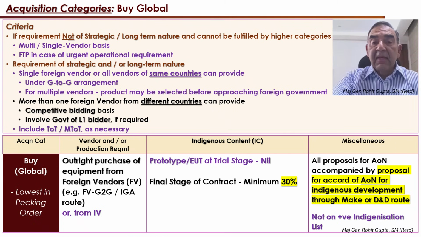The DAC, which is entitled to approve buy global cases, will go through this also, the proposal for the indigenous development through the make or the design and development route, and then make up its mind whether to go global or whether to go for the make or design and development route. What is extremely important is that nothing can be bought on the buy global route which is already on the positive indigenization list. It is banned for buying global.